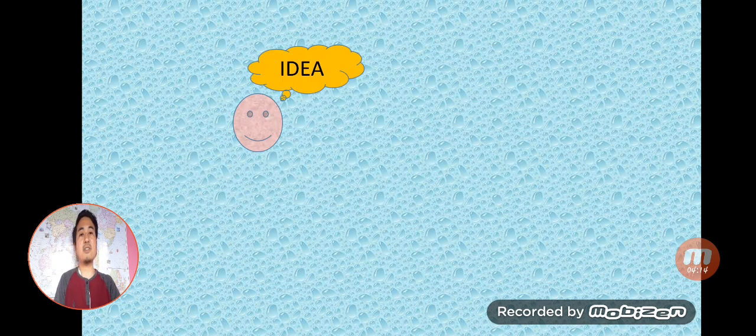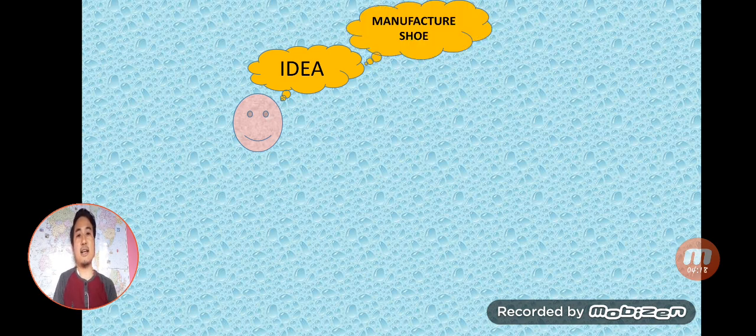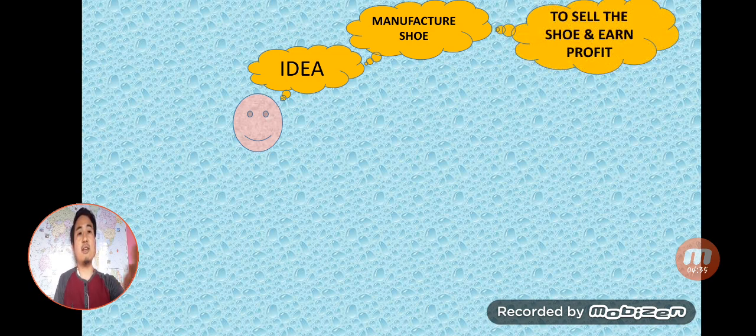Any business starts with an idea. So this guy in this picture has an idea to make a shoe. The idea can be anything. It can be relating to making shoes, making sugar, making clothes, making a car, making mobile phones, giving services. So this guy in this picture has an idea to make a shoe. Why does he want to make a shoe? Why does any businessman want to do business? It's very obvious: to sell the product and earn profit.